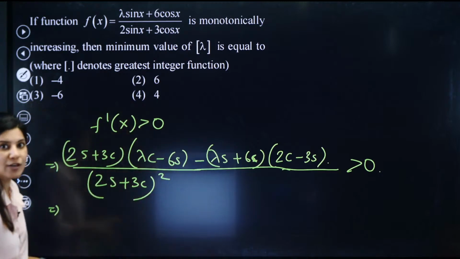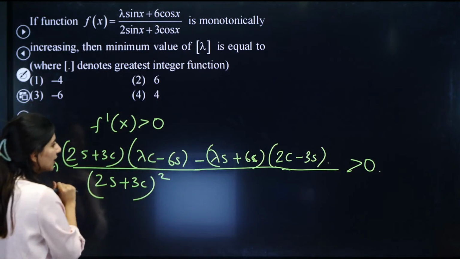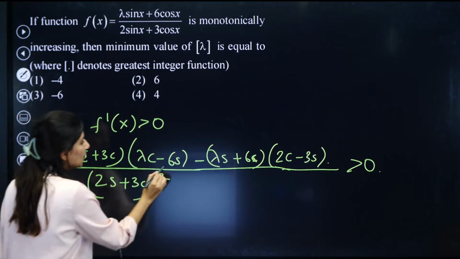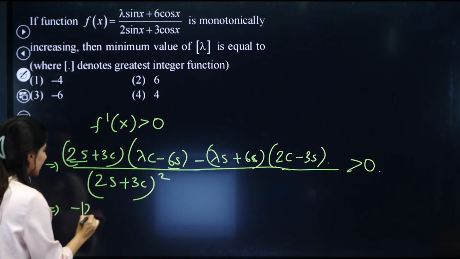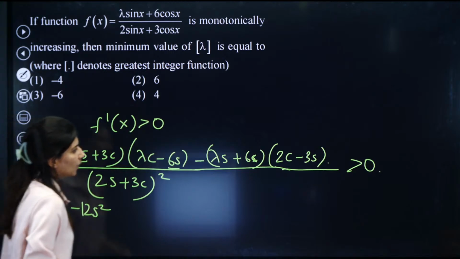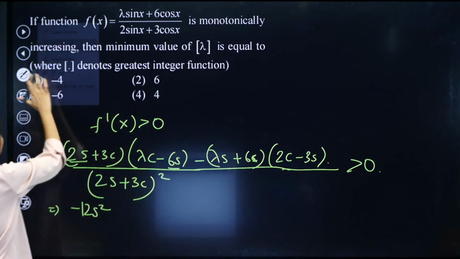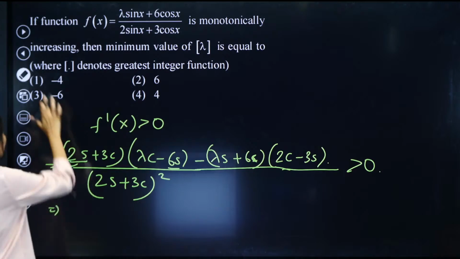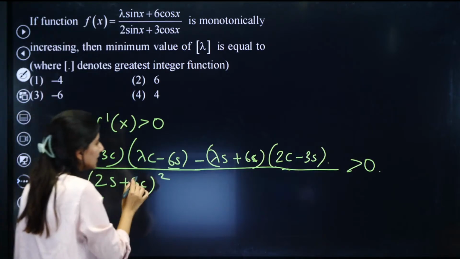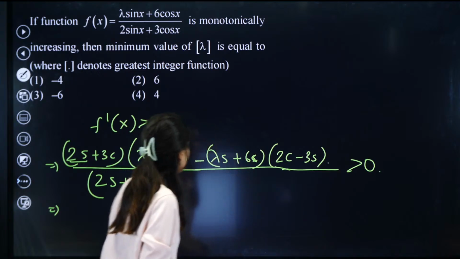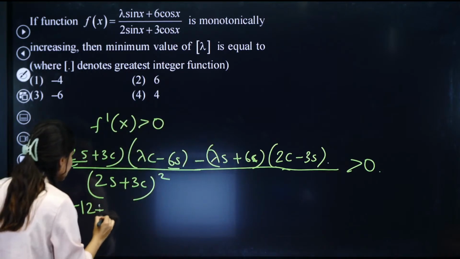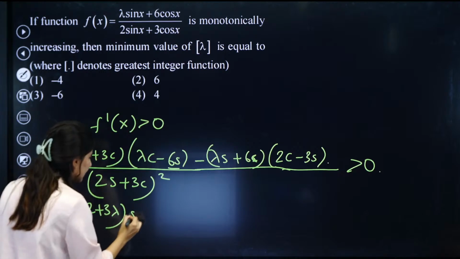First of all, let's look for sine square. How do you get sine square? 2 sine into 6 sine, so this is minus 12 sine square. From here as well, so overall the coefficient of sine square is minus 12 plus 3 lambda, so minus 12 plus 3 lambda times sine square.